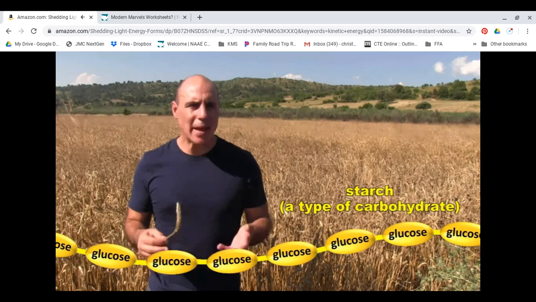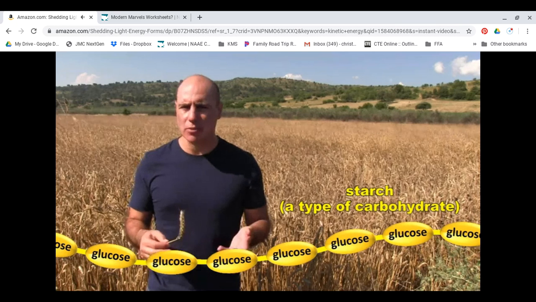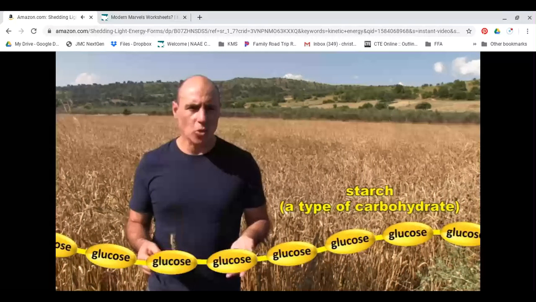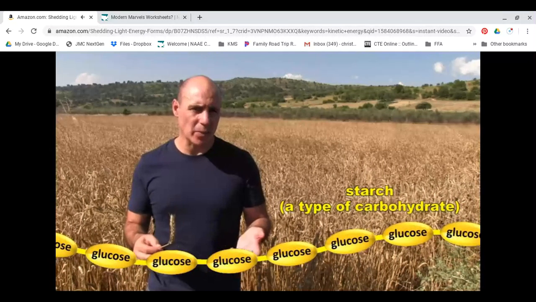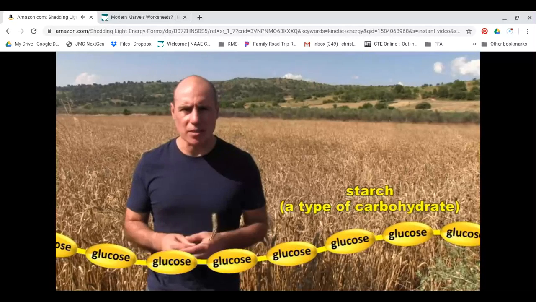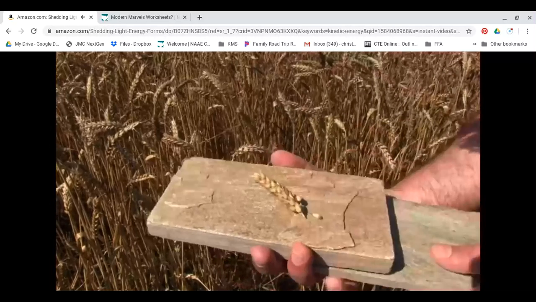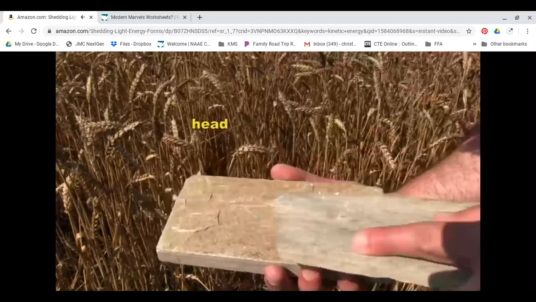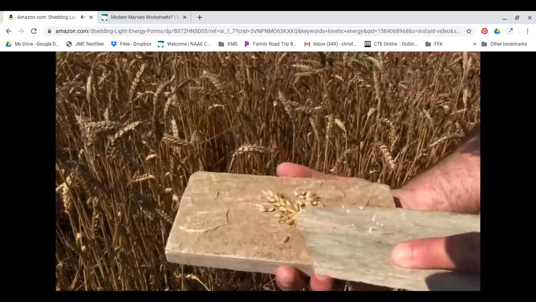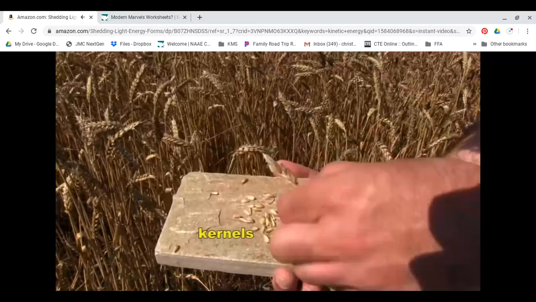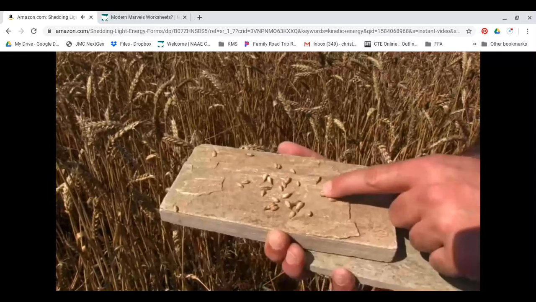Plants like wheat make starch by joining large numbers of glucose molecules together, and so wheat, or more specifically the flour that we get from it, is rich in carbohydrates. It's actually fairly easy to extract the flour from the wheat. If I rub the so-called head of the wheat plant, the dryish edible seeds, called kernels, separate from the rest of the head fairly easily.